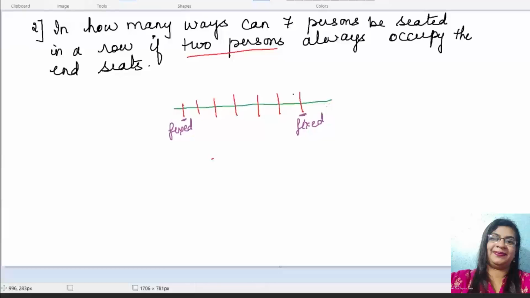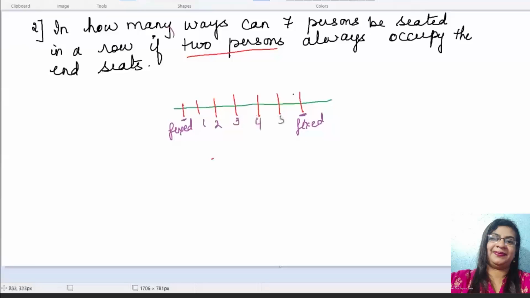Okay, now when I explain, I want you all to listen. So is the question over? The question is, in how many ways can 7 persons be seated in a row if two persons always occupy the end seats? Okay, so when I explain, I want you all to listen. So please do listen here.